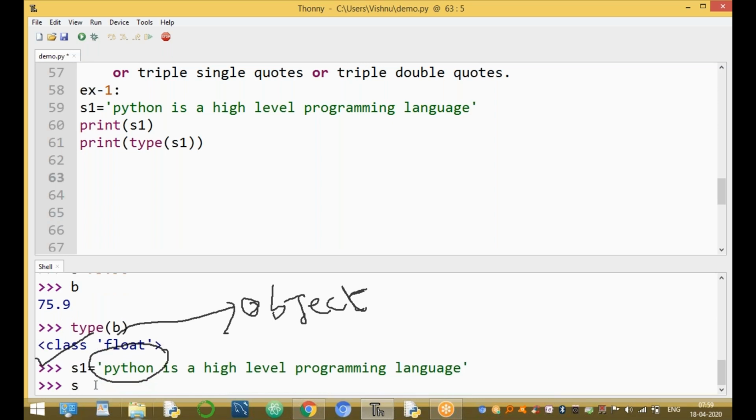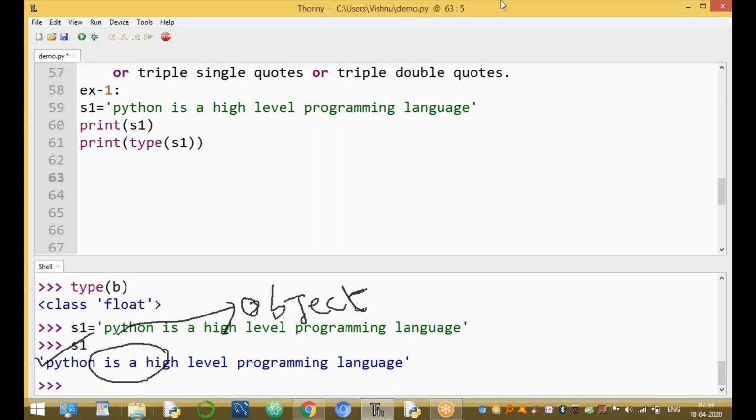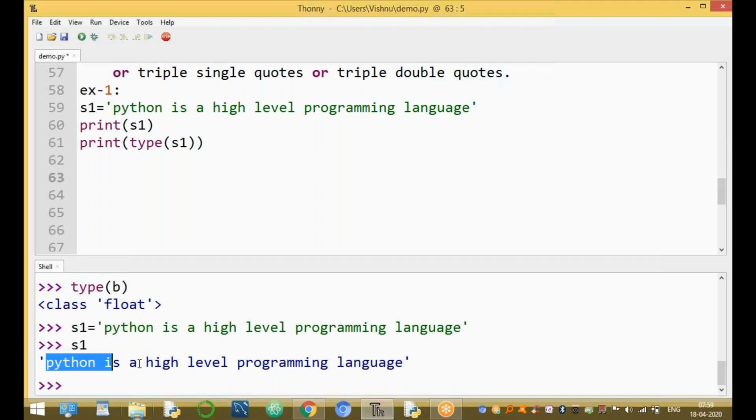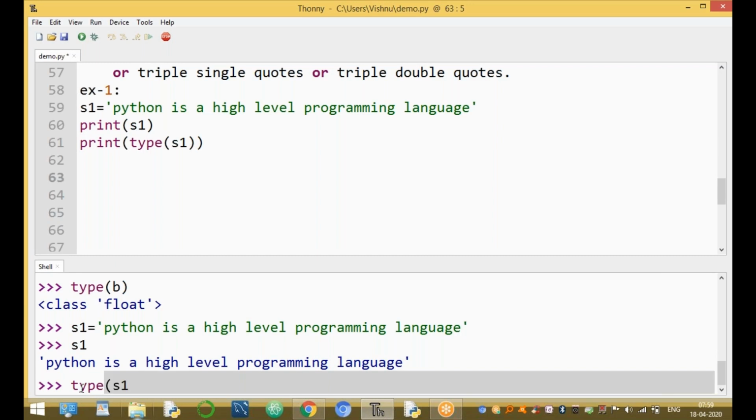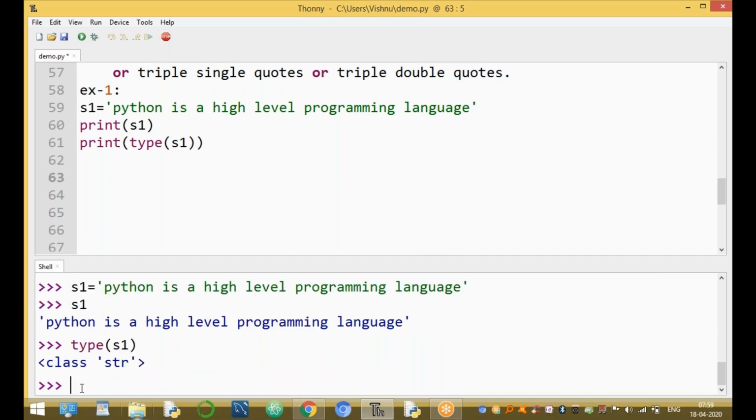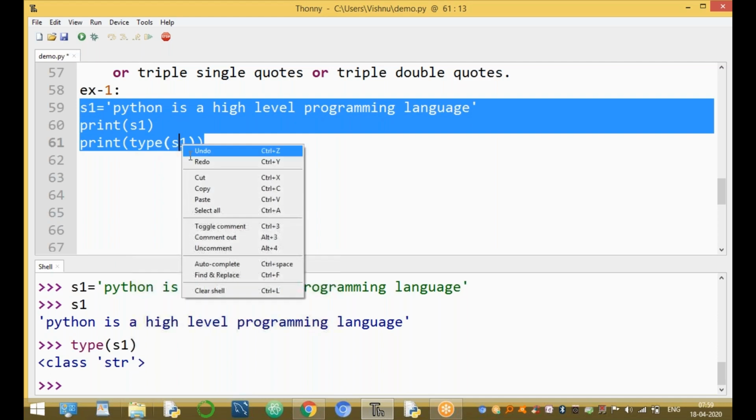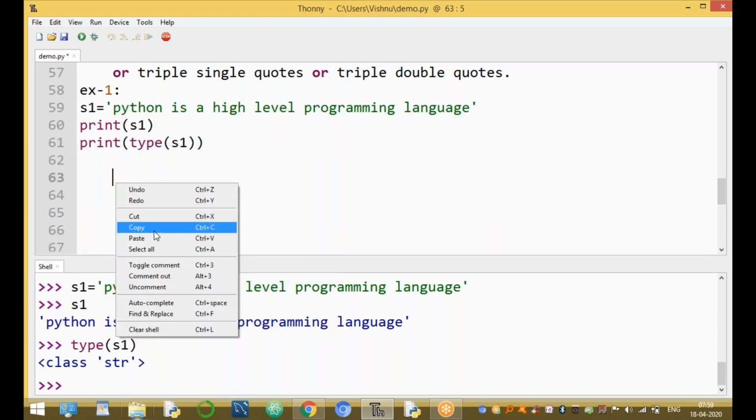And what is S1? Print the value of S1. The value of S1 is "Python is a high-level programming language." And the type of S1 is, the data type of S1. The data type of S1 is string type. Okay, clear up to here? And these are enclosed in different ways.